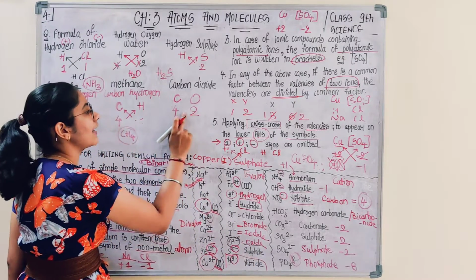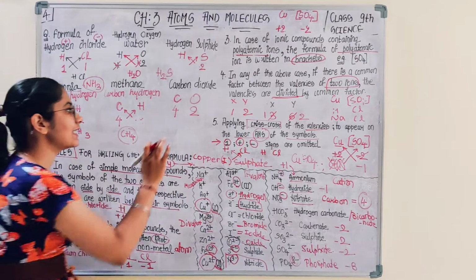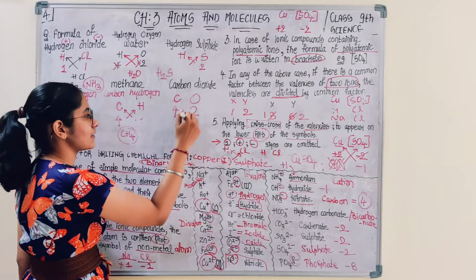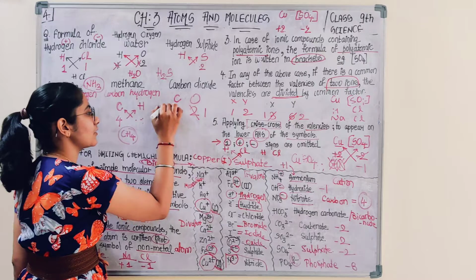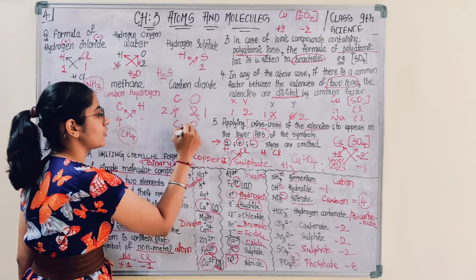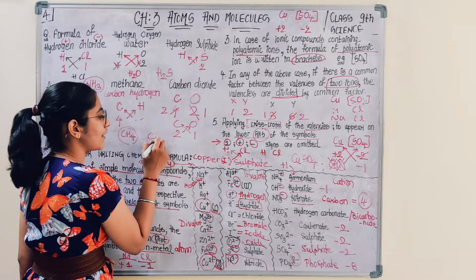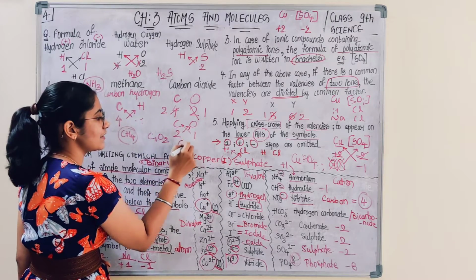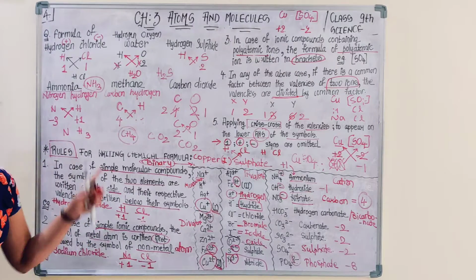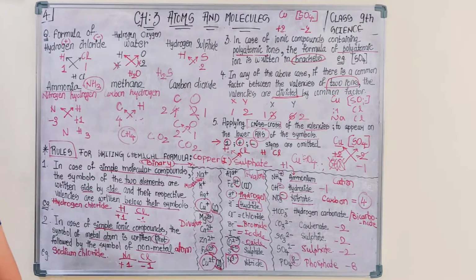Now there is no need of sign, but there is a common factor: 2. So right now it is carbon 2, oxygen 1. If you crisscross it, it would be carbon 1, O2. That means CO2. The 1 you would be omitting. Are you able to follow?